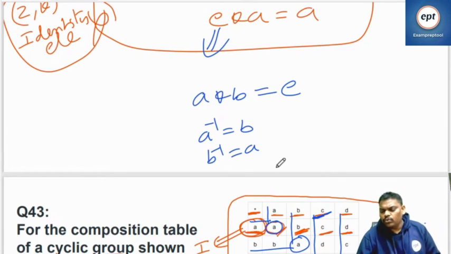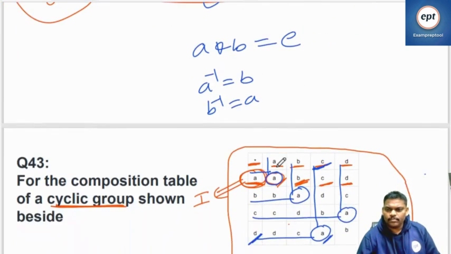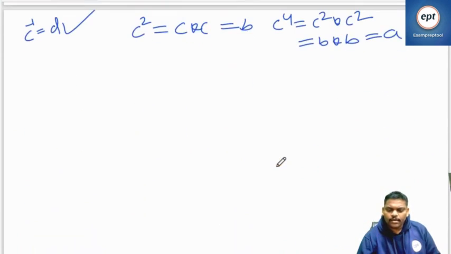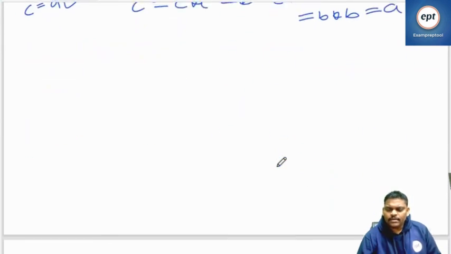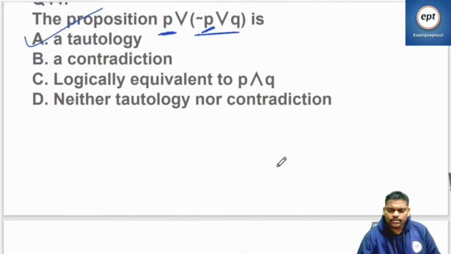Two elements, you do the operation, you get the identity element. They are inverse to each other. Fine, anyhow, you have to see the group theory. I cannot say everything here. So let's go to the next.